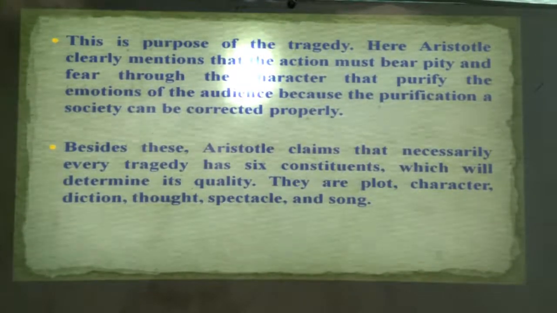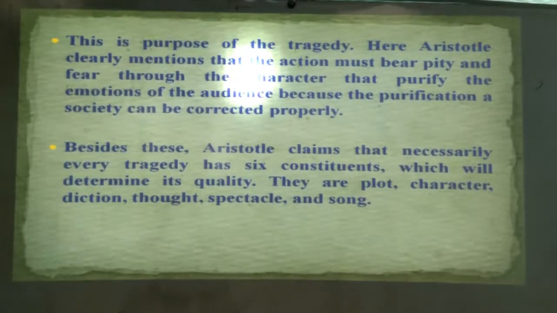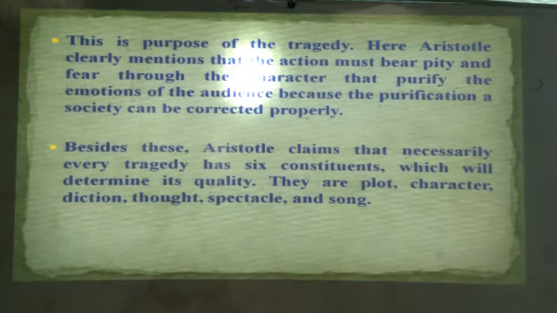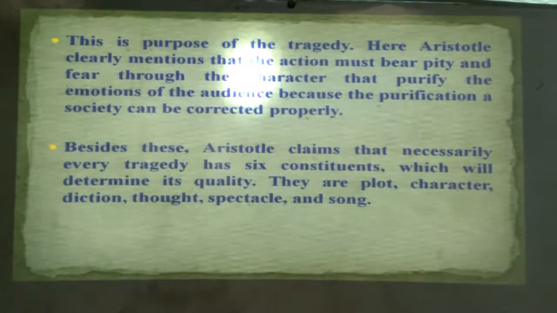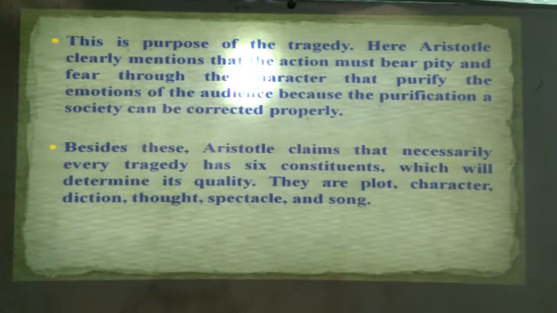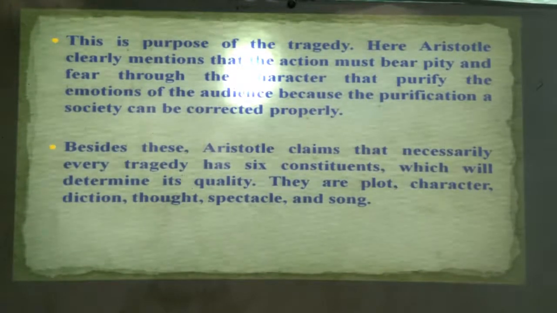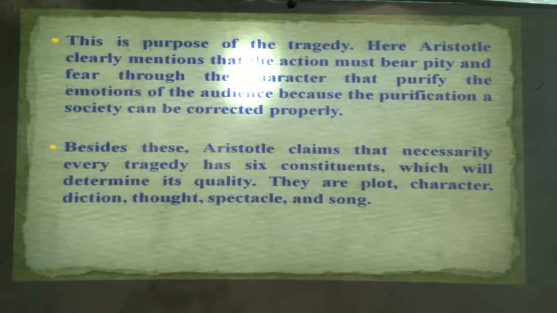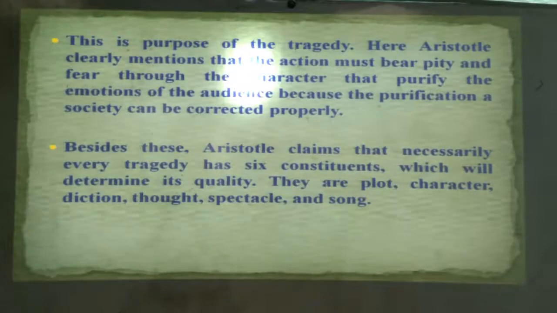Every tragedy has 6 constituents which will determine its quality. They are plot, character, diction, thought, spectacle and song. Later on you will see that beyond this, nothing is required to maintain the quality of a tragedy. You need not hire any other parts or other elements. So which are the important constituents of the tragedy?